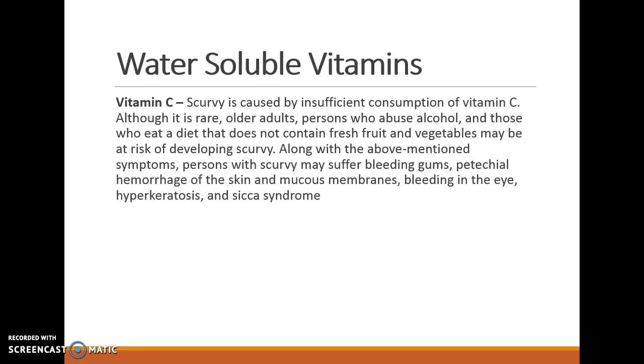Now, the first one of those is vitamin C. A lack of vitamin C can result in scurvy. Although it's rare, older adults or people who have used alcohol can develop scurvy. They would have bleeding gums, petechial hemorrhage in the skin and mucous membranes. They could have bleeding in the eyes, hyperkeratosis, and what's called Sjogren syndrome.